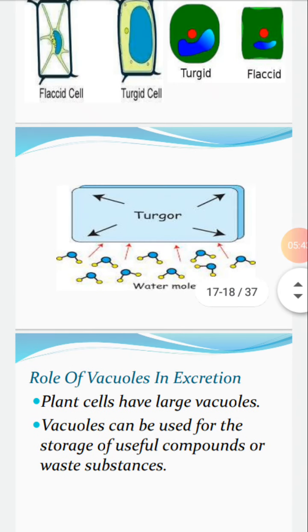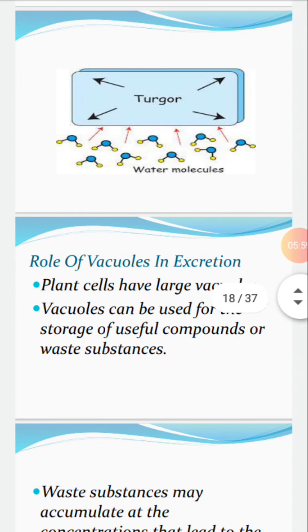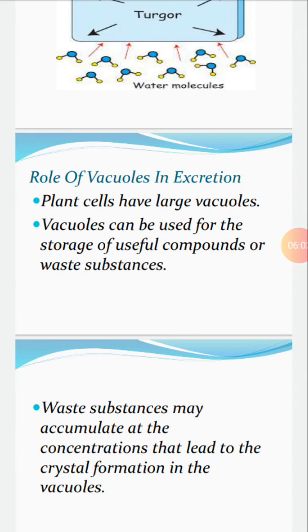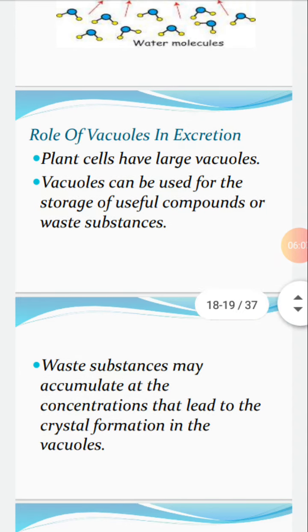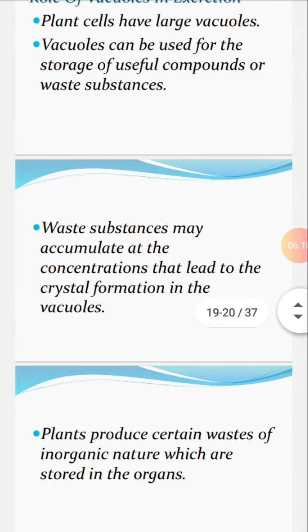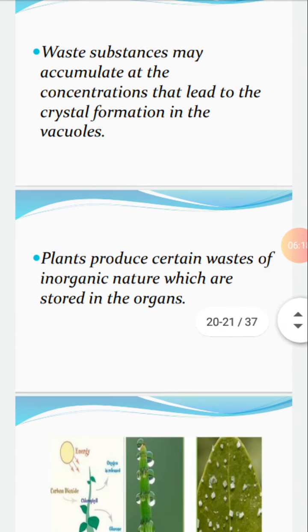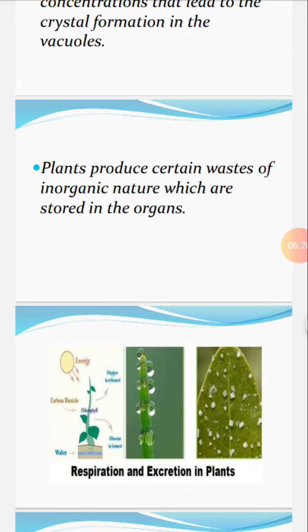Role of vacuoles in excretion. You know, vacuoles are for storage of various products, like food vacuoles. Plant cells have large vacuoles. Vacuoles can be used for the storage of useful compounds or waste substances. Waste substances may accumulate at levels or concentrations that may lead to crystal formation in the vacuoles. Plants produce certain wastes of inorganic nature which are stored in various plant organs. Now you can see the images.